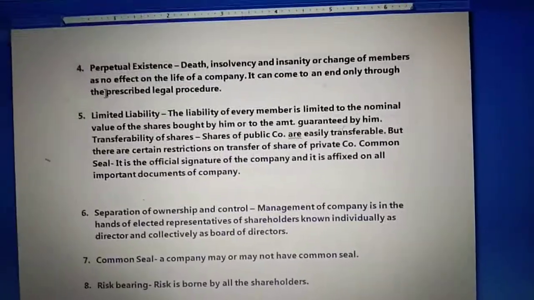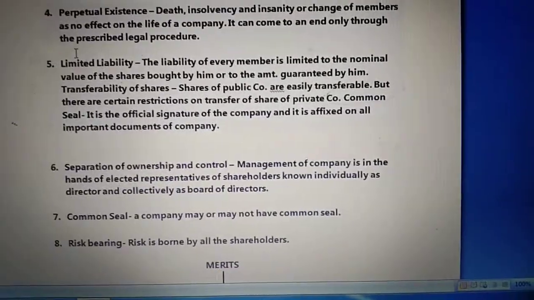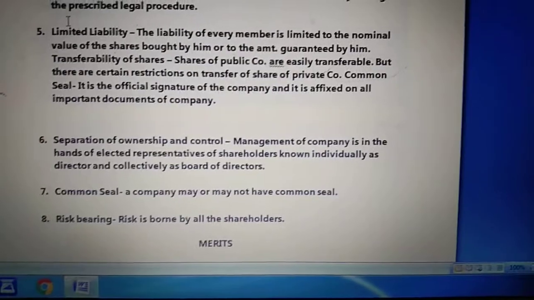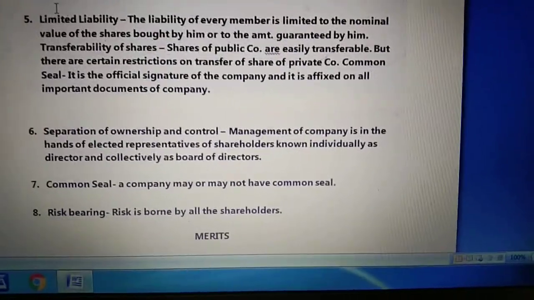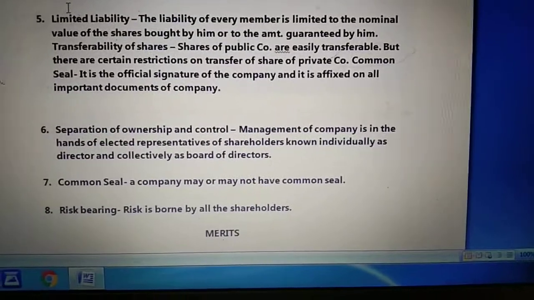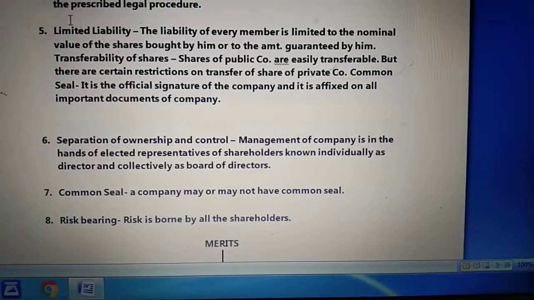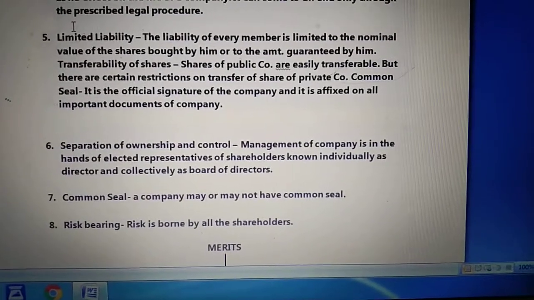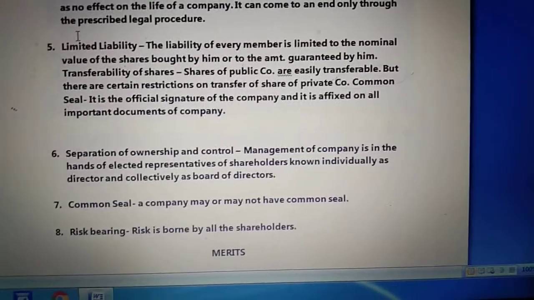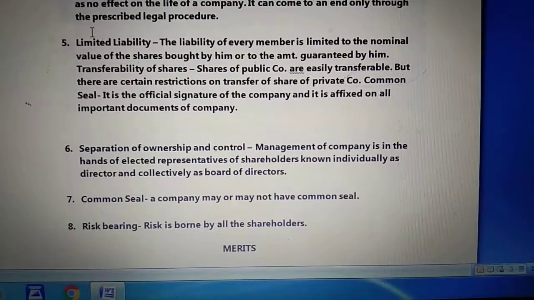Now common seal. This feature of a joint stock company says that a company may or may not have a common seal. It means having a common seal is not compulsory. But if a company has a common seal, it must be affixed to documents such as agreements of the company. If a company does not have a common seal, the person signing the document should be authorized by a board resolution.